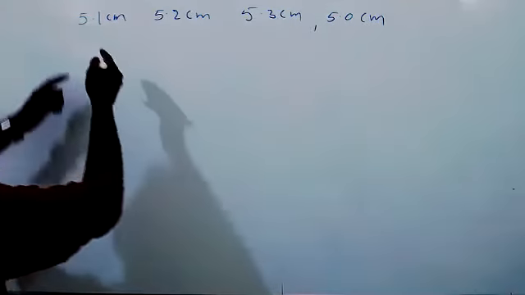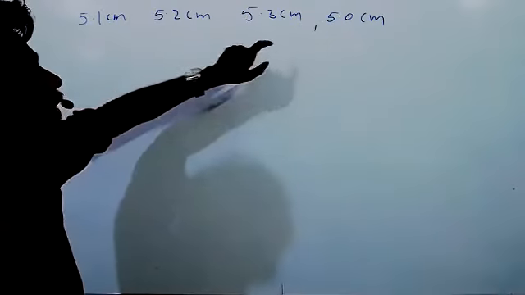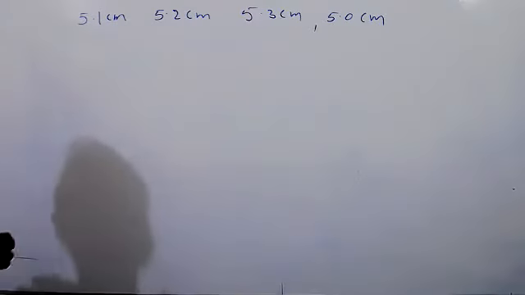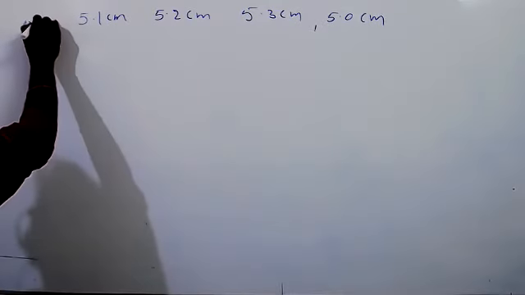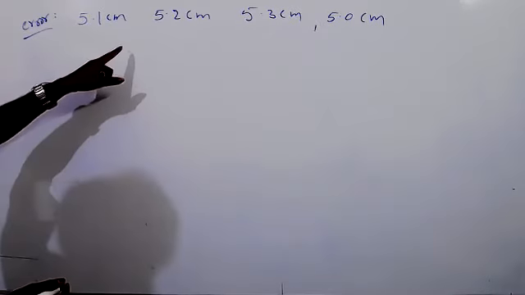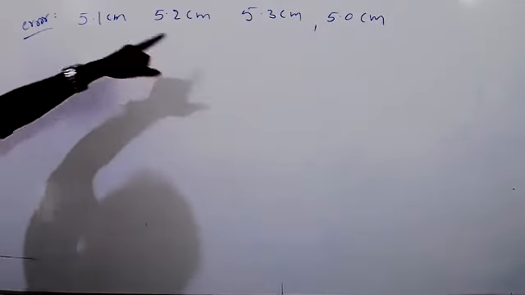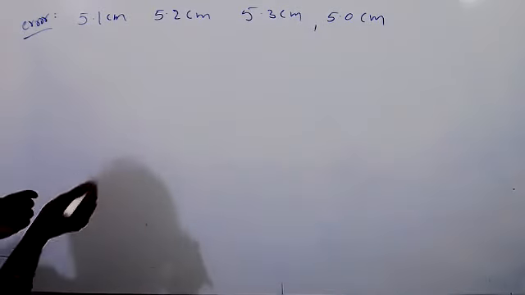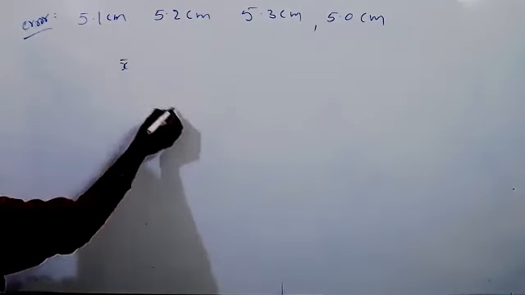Now, when you are measuring some value, you are getting 5.1, 5.2, 5.3, and 5.0. Some error is there. Now, if you want to get the accurate value, what do you have to do? Which error is it? Random error. Randomly you are getting the values. So if you want to reduce that error, you have to add and divide by 4.